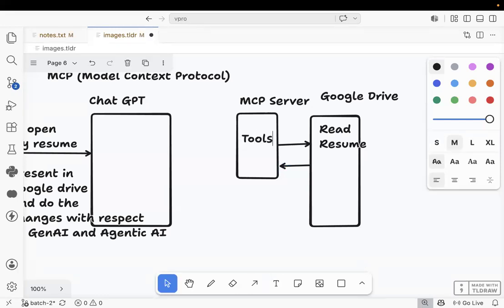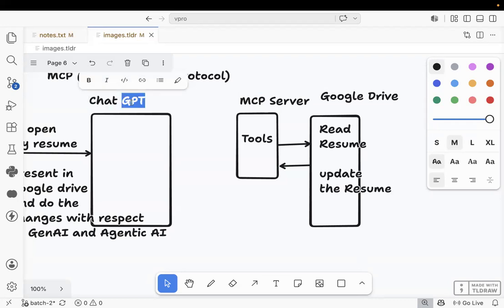With the help of tools, the MCP server will connect to Google Drive. It will read the resume. It will update the resume also. Got it or not? See this one.